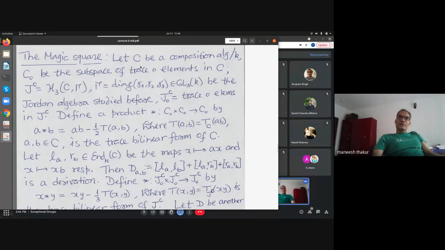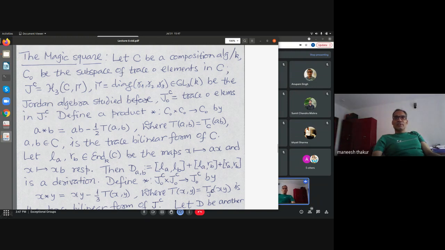So start with a composition algebra C over K, which I had introduced in my first or second lecture. And let's denote by C0 the subspace of trace 0 elements in C. And I denote by J(C) the 3 by 3 Hermitian matrices I had introduced. I had actually forgotten this, so I put it later. This is a Jordan algebra. And in that I put a 0 below to denote the trace 0 elements in this Jordan algebra.